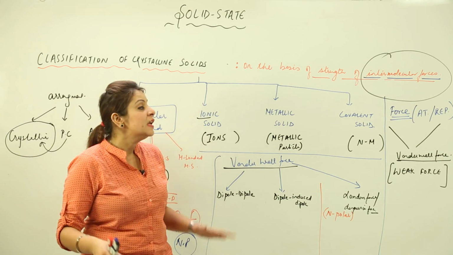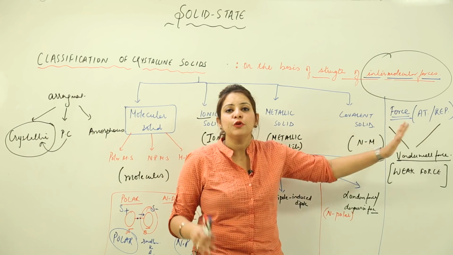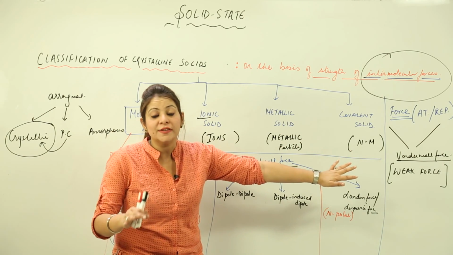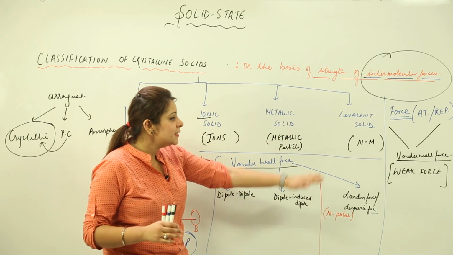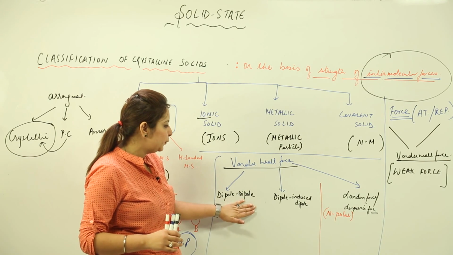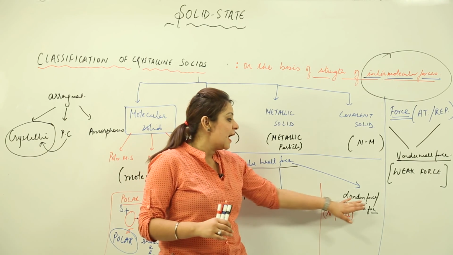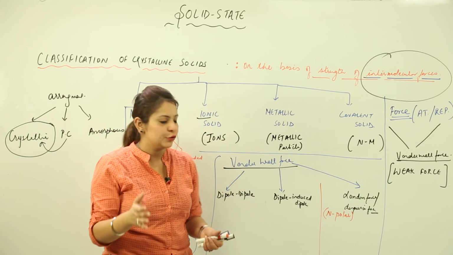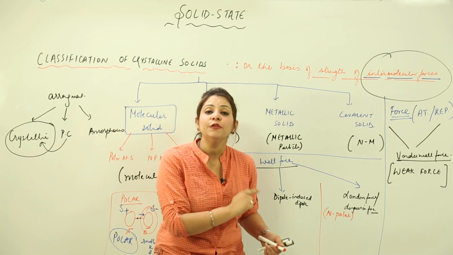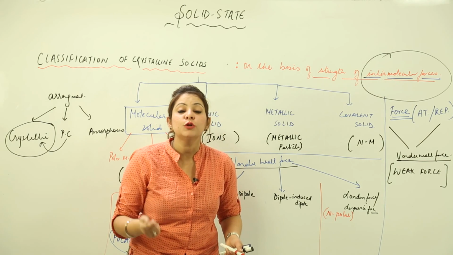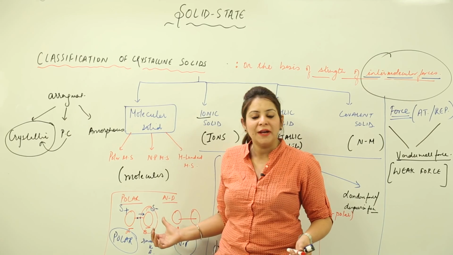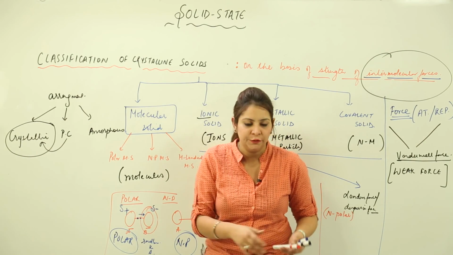As I told you, the sum of attractive and repulsive forces together forms the van der Waals force, and it is obviously a weak force. It is divided into three categories: dipole-dipole, dipole-induced dipole, and the third is the London force. I was explaining the London force, right? This London force operates in molecules which are non-polar, meaning there are no charges between them.